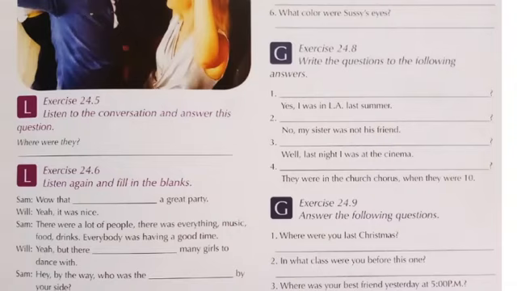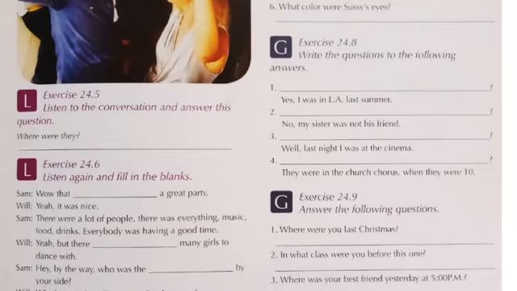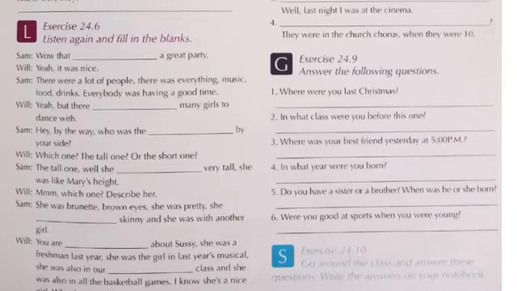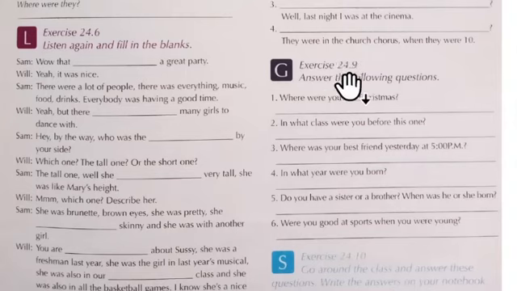Number 3, well, last night I was at the cinema. And 4, they were in the church chorus when they were 10. Again, you should try to write what would be the right questions using these answers that are given.